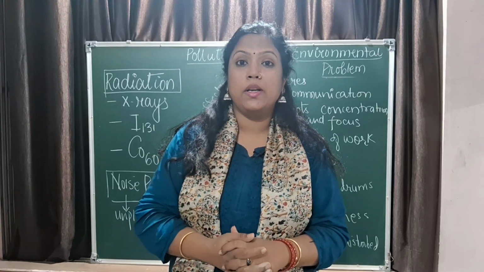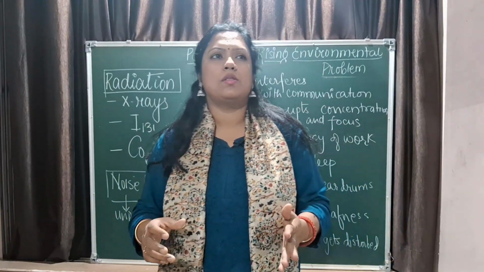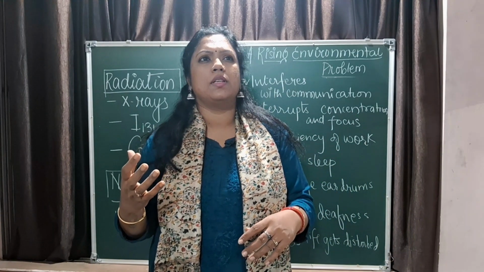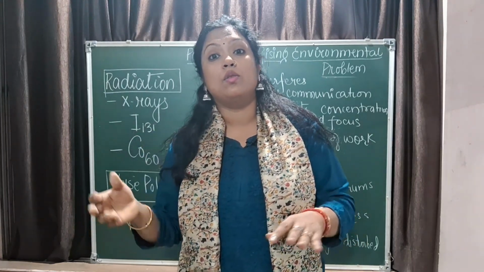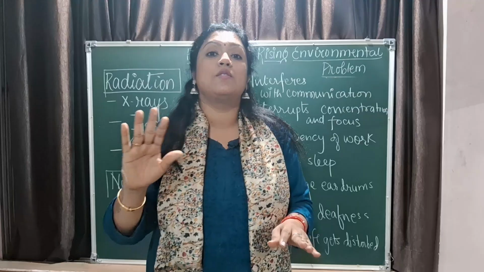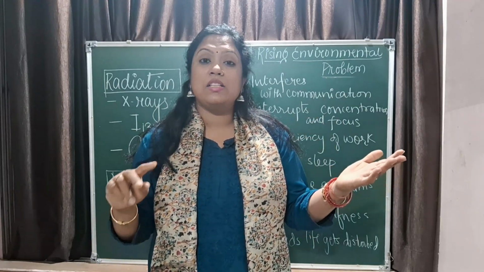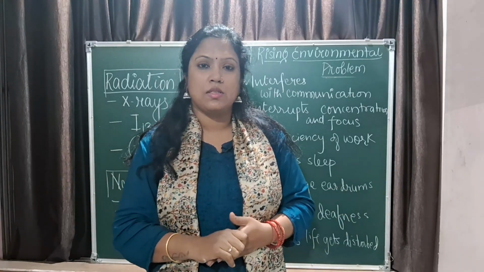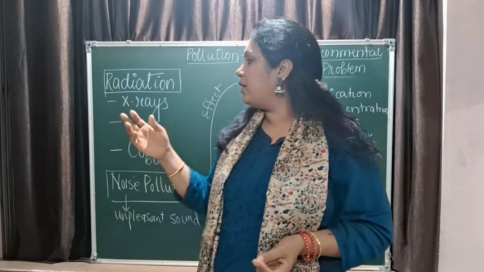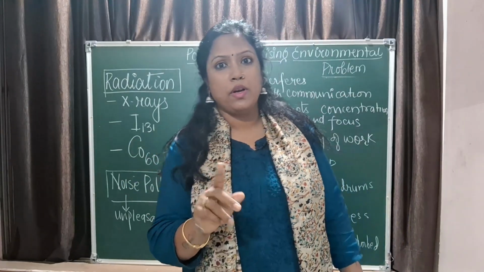Now, let us quickly discuss radiation pollution. Radiation pollution is basically because of certain kinds of rays or radiations that are emitted, which may also create nuisance with your DNA. That is, these radiations can change the molecular structure of the DNA and can lead to mutations. In radiation like X-rays, iodine 131, iodine 127 is normal.